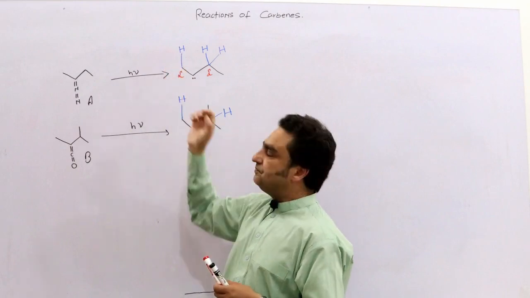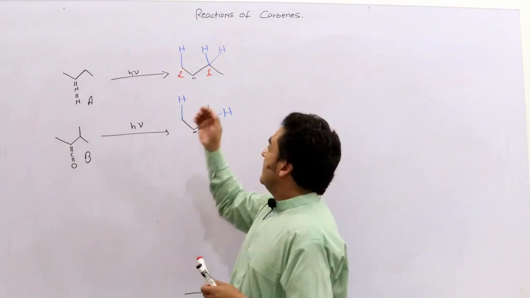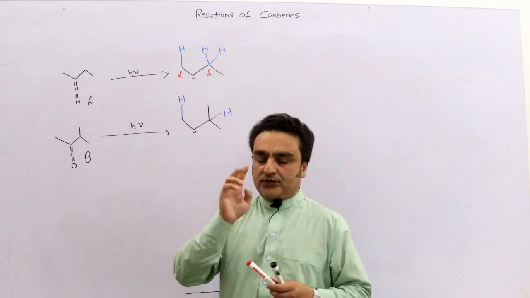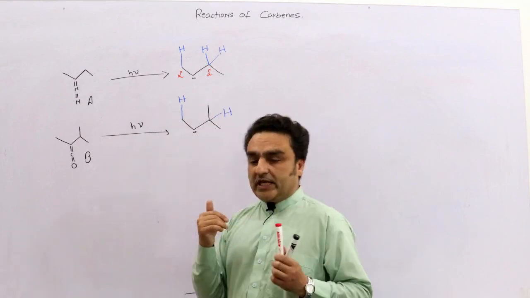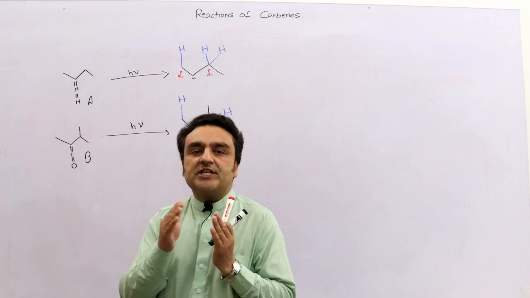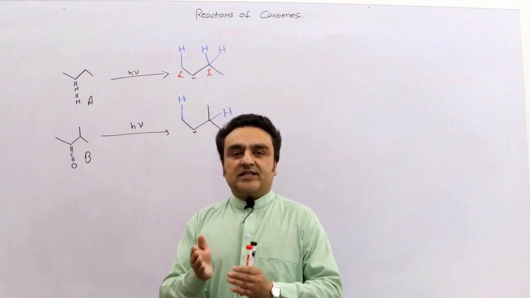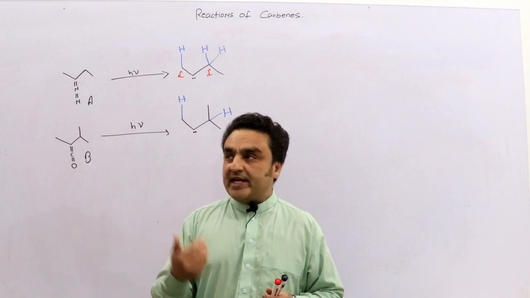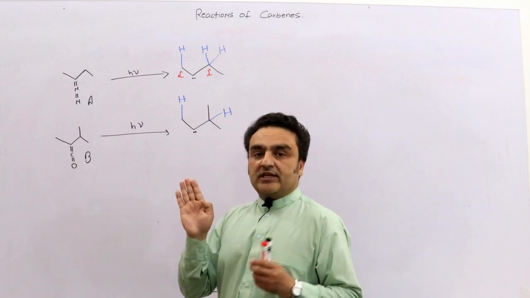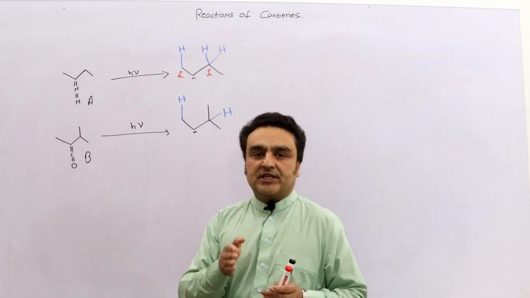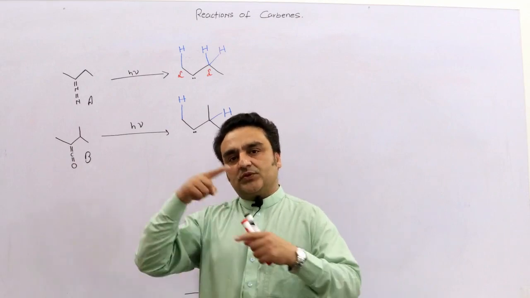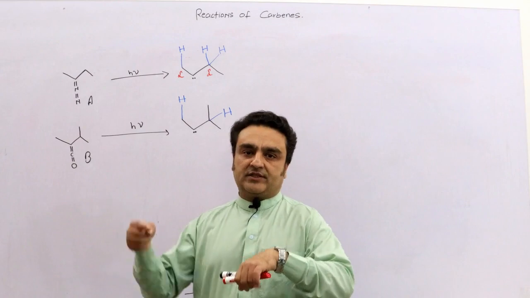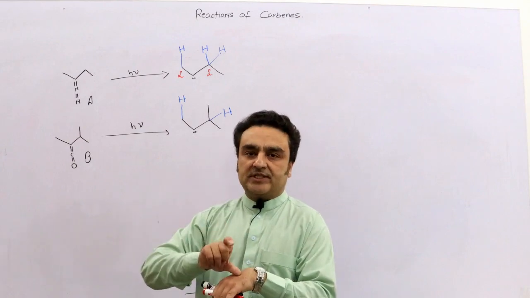There are two more for simplicity, and here I have written the two hydrogens. Now, as we have studied, these carbenes decompose or do some intramolecular reaction. So it is quite clear that the hydrogen should move along with its electrons to the carbene carbon and sit on the carbene carbon.